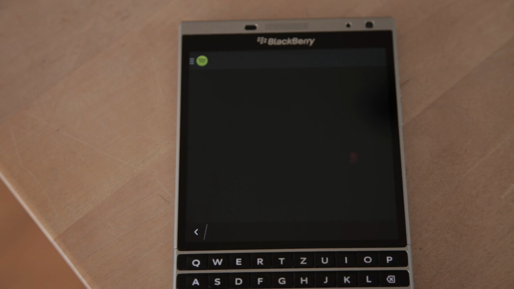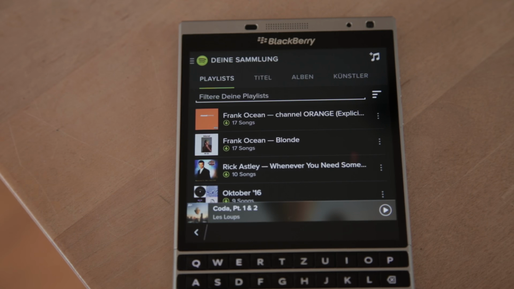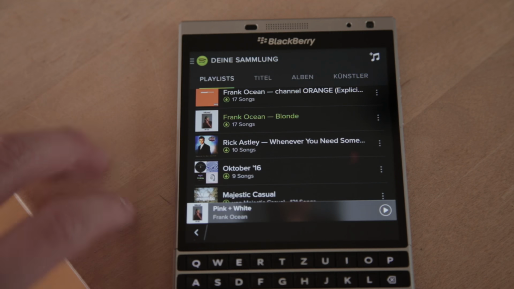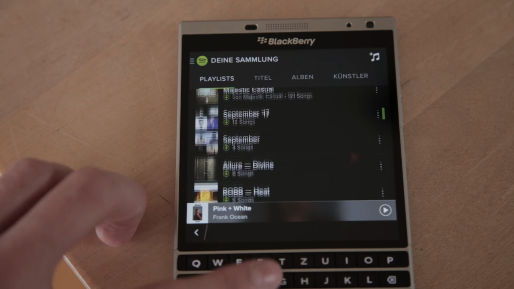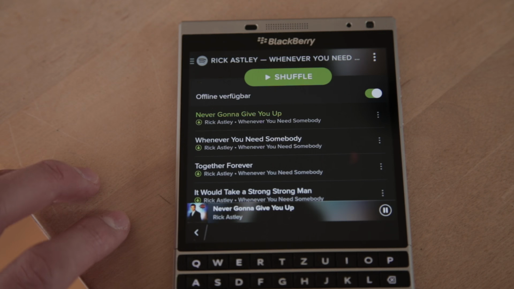Spotify is a music streaming service. They have millions and millions of titles on their servers, and you can benefit from that, listen to music songs, download them offline to your device. And I really enjoy it, and this is why I have Spotify on my device.